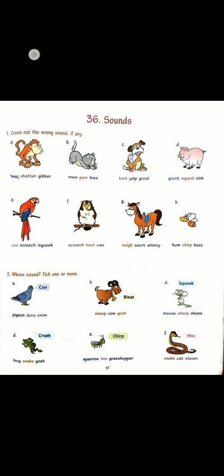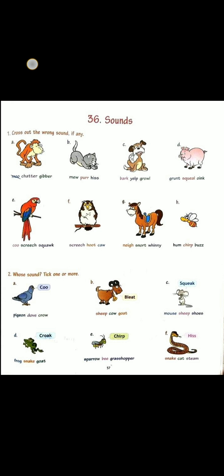Okay. Now B. Bleat. Sheep, cow, goat. Three options are given. Sheep sound is bleat and goat sound is bleat. But cow sound is moo. So mark sheep and goat.